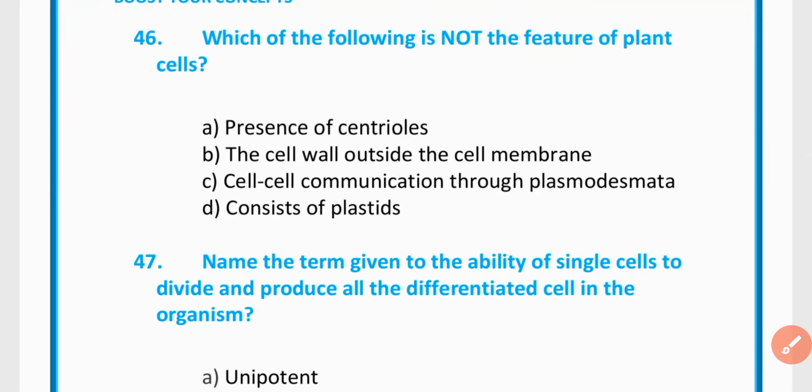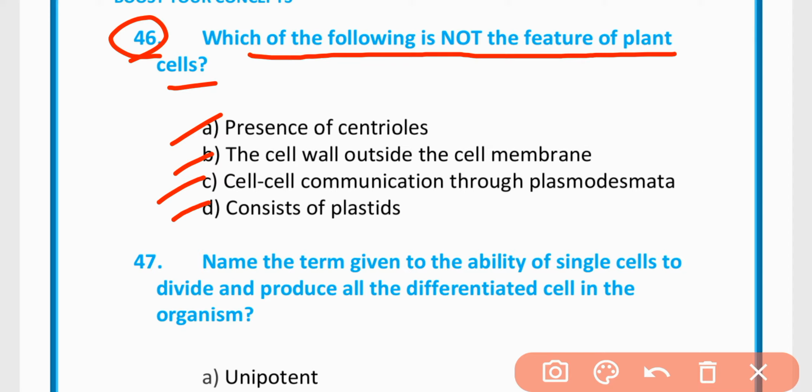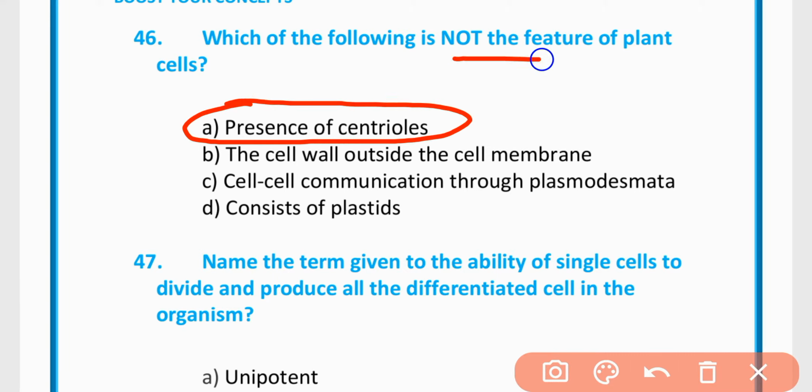MCQ number 46. Which of the following is not a feature of plant cells? A, presence of centrioles; B, the cell wall outside the cell membrane; C, cell communication through plasmodesmata; D, consists of plastids. Option A is correct. Presence of centrioles is not a feature of plant cells.